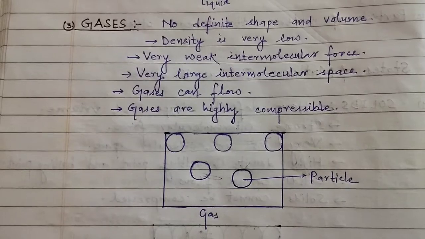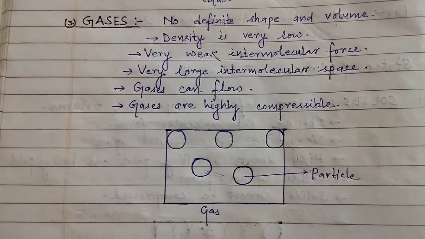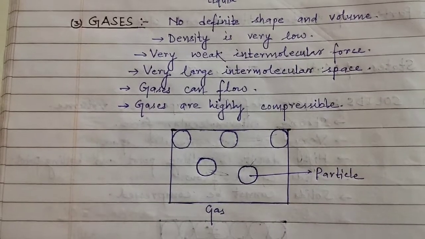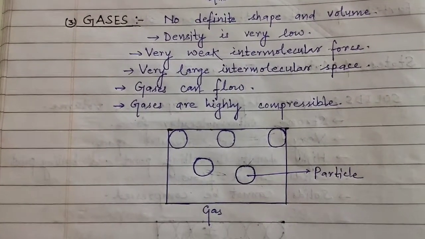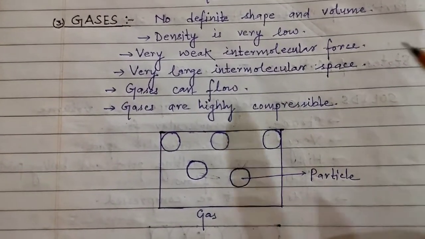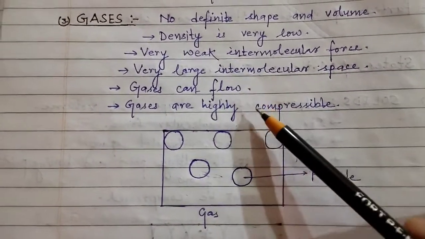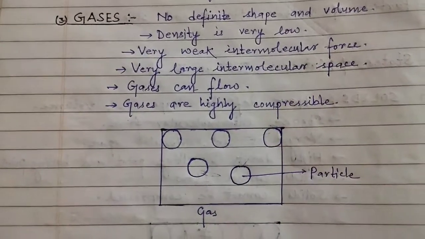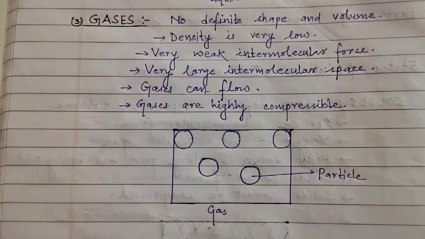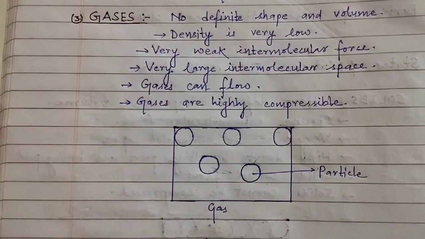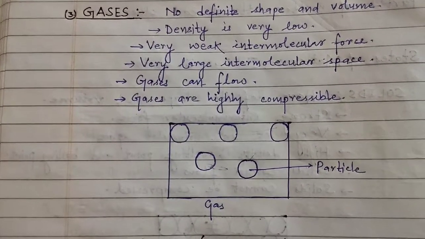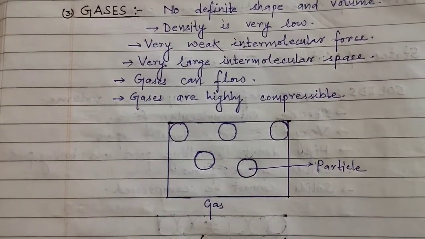Like you have seen agarbatti at your home, right? What is happening when it is giving smoke out of it? It is moving, isn't it? That means it is flowing in a wavy way. So that is why it can flow. Also it is highly compressible. Like you have seen LPG at your home, CNG also, for gas cylinders and all, it is compressed gas. That is why it is usable at your home, isn't it?